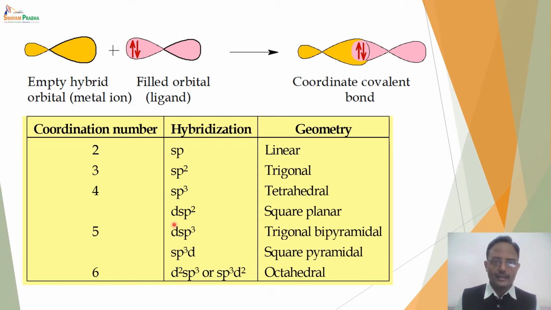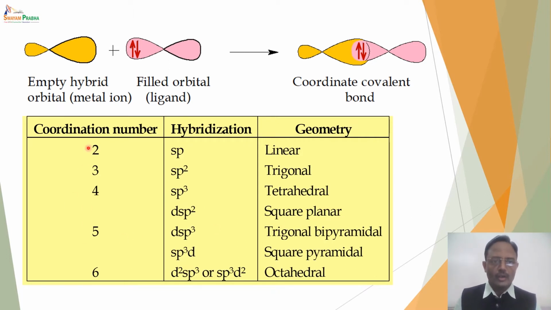because you can see that in the case of dsp2, the orbital from the d orbitals is either dxy or dx square minus y square, and sp2 is a planar hybridization. So as a result, all the 4 orbitals are in the plane, and so square planar geometry is formed.